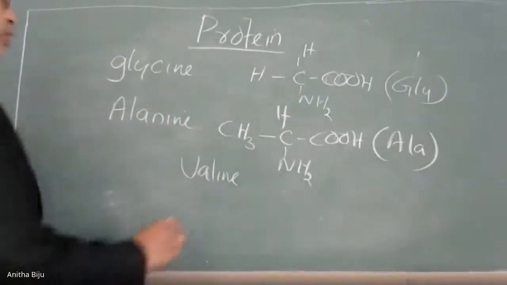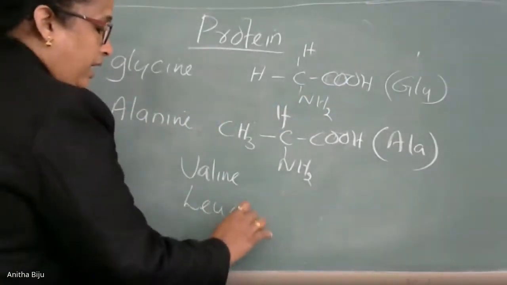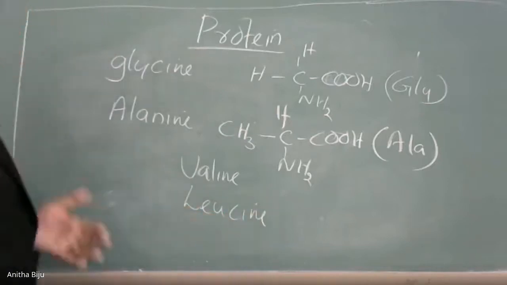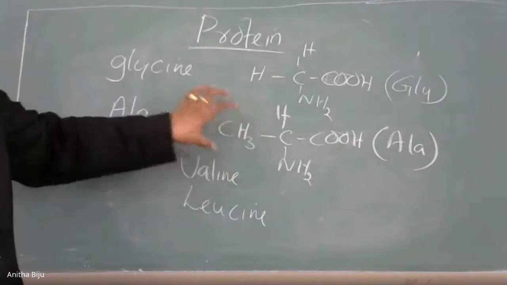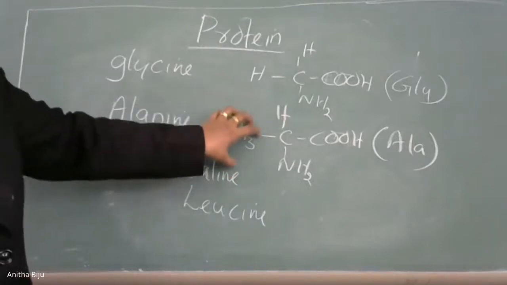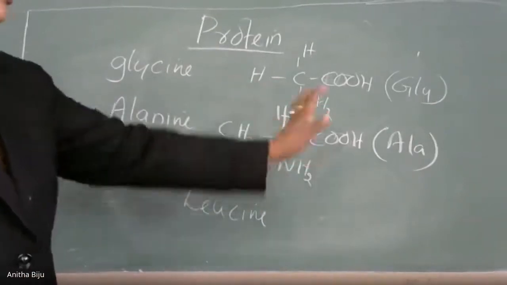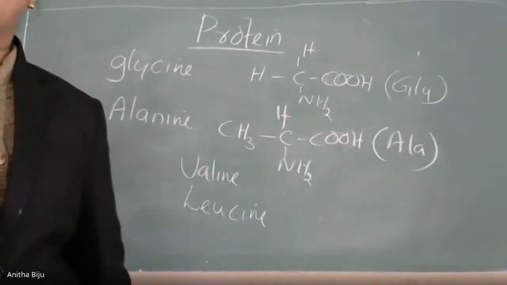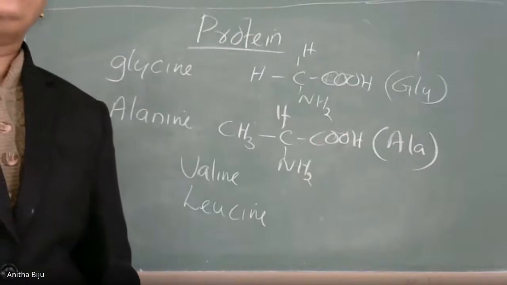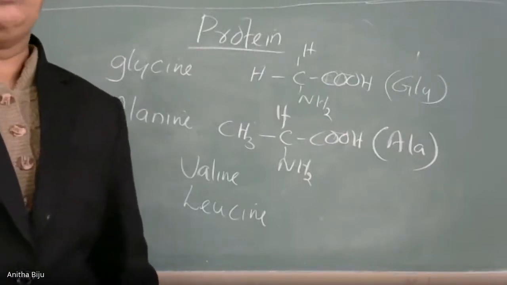Then we have leucine. Leucine means one more CH2 group is there. So in total, three CH2 groups are there: CH3, CH2, CH2, then CH, NH2, CH. So these come under the category of neutral amino acids, which contain one amino group and one carboxyl group.